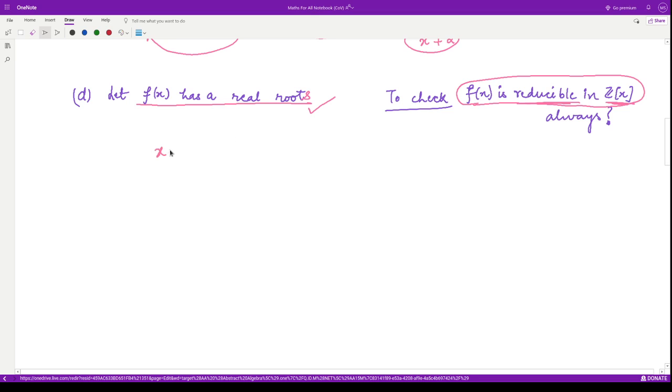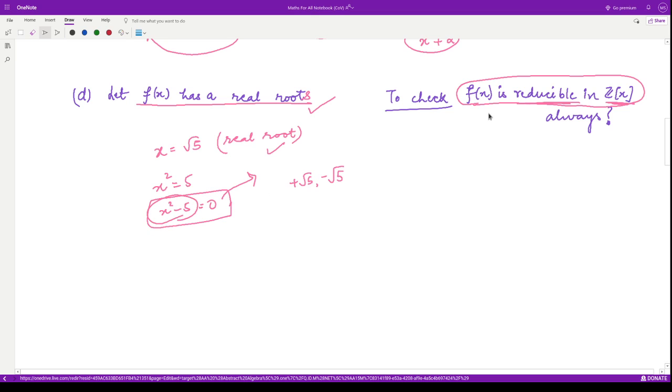That means you can take x to be square root 5. This is also a real root, right, being an irrational number. And then you could square both sides. So you have x squared minus 5. Now this polynomial has real roots, right? One root is square root 5 and one root is minus square root of 5. Therefore, the first condition is satisfied. So this polynomial has real roots.